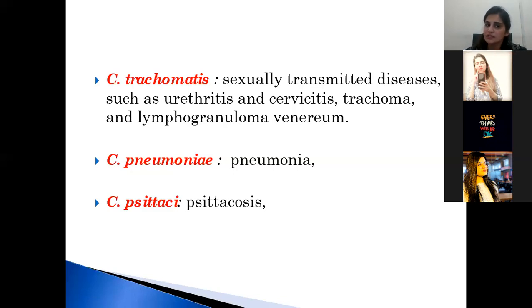Chlamydia trachomatis is responsible for causing sexually transmitted diseases, in which there may be urethritis, cervicitis, trachoma and lymphogranuloma venereum. And Chlamydia pneumoniae, as the name shows, is responsible for causing pneumonia, and Chlamydia psittaci is responsible for causing psittacosis.